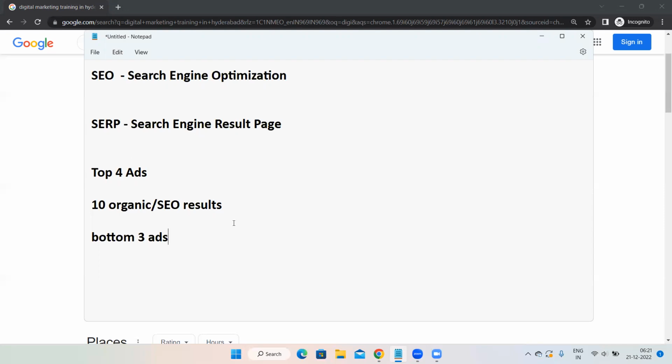What is SERP layout? Layout in the sense of structure, Ravi. Top 4 ads, 10 organic results, and bottom 3 ads. This is a SERP layout. Okay, layout in the sense of structure.